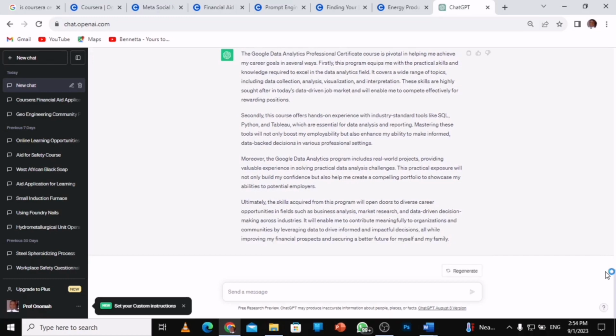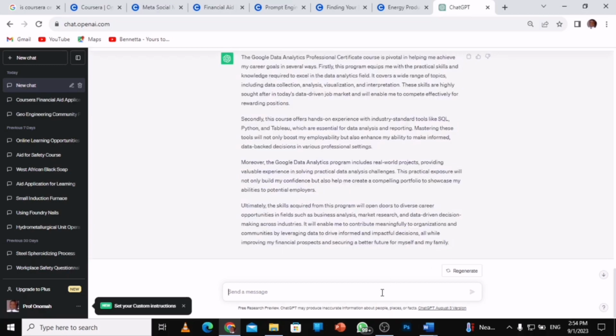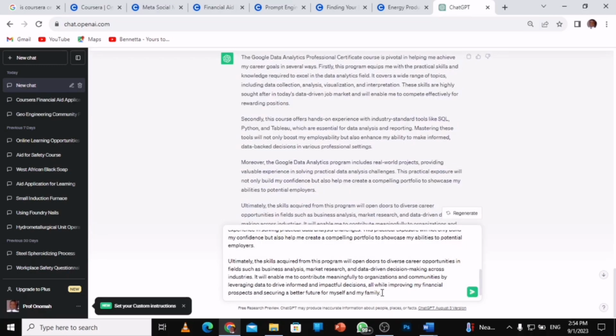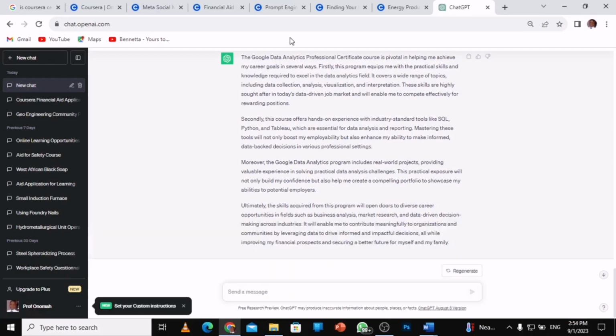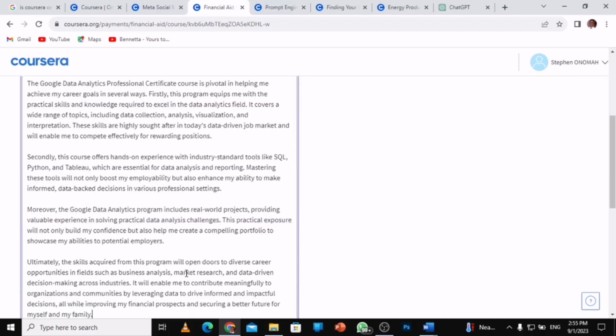So the Google Data Analytics Professional Certificate is a what? It has written everything for you. You just go here and copy it, right? You go through it and you copy, and then you paste it here. Then you copy and cut. Then you send it back to the financial aid and put it here, paste.